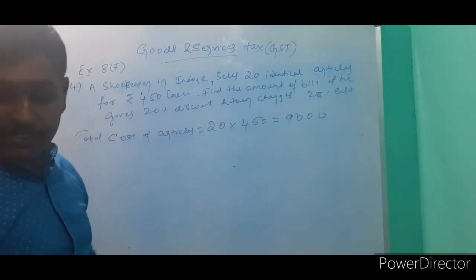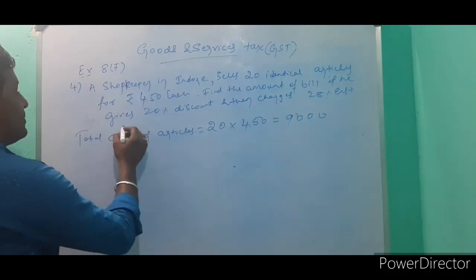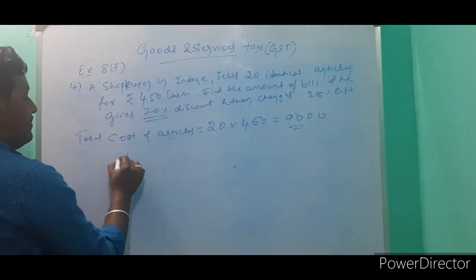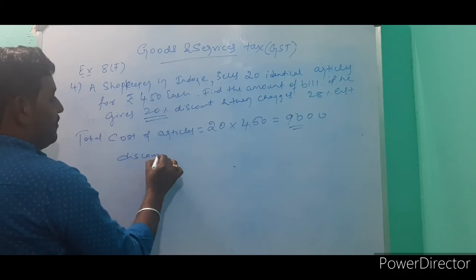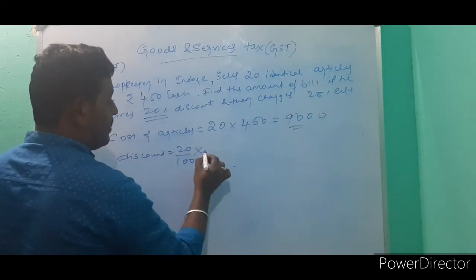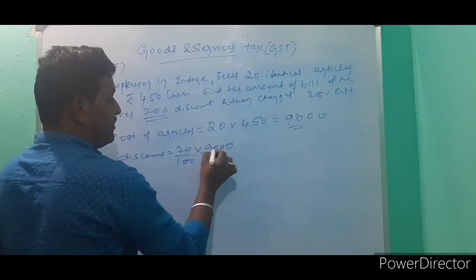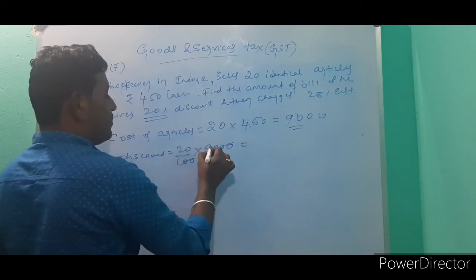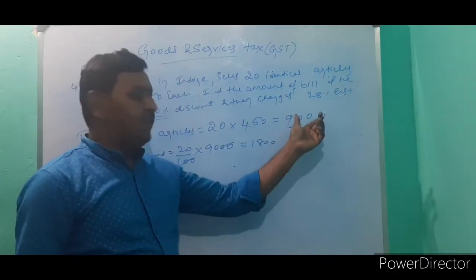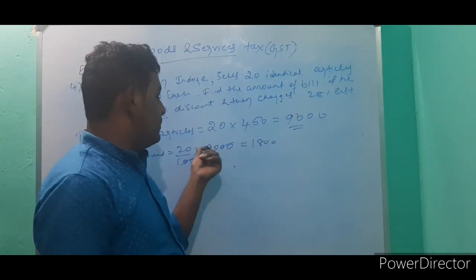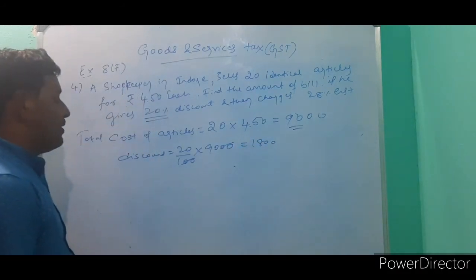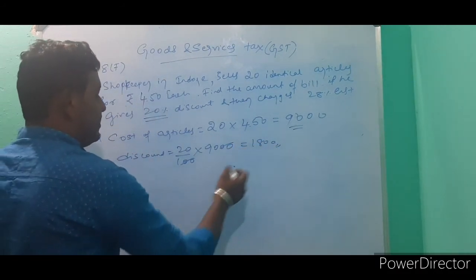If they are given discount, how much discount on this price? 20%. 20% of the cost of the articles, total cost 9,000. Cancel, so 20 into 90, 1,800 rupees discount you are getting.